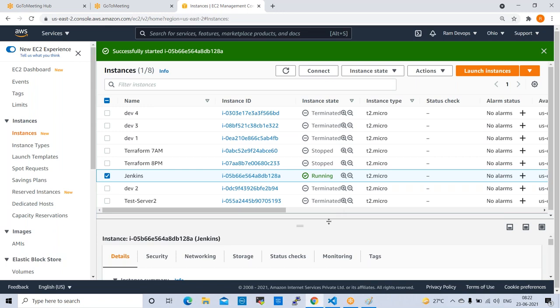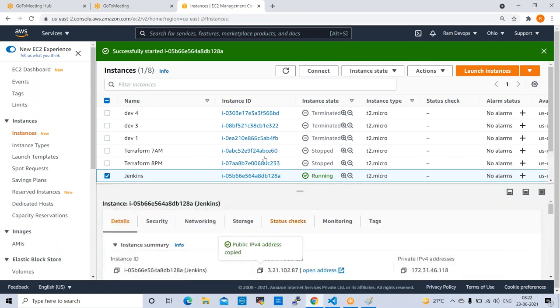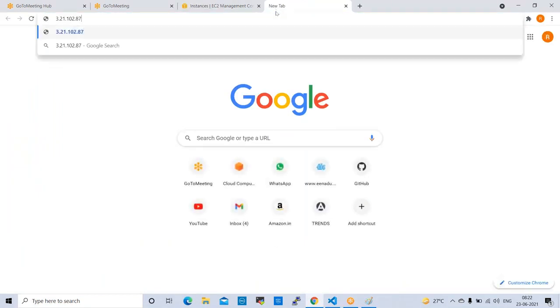Now the server is in running state. Public IP.